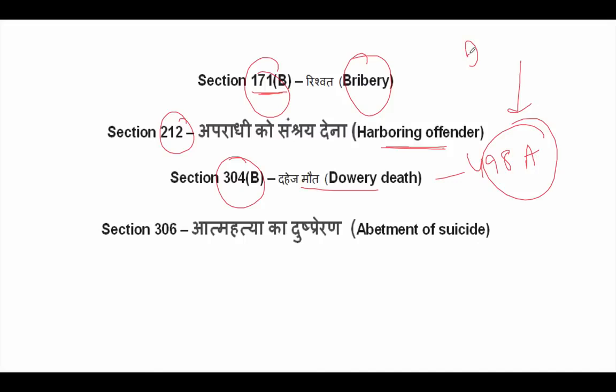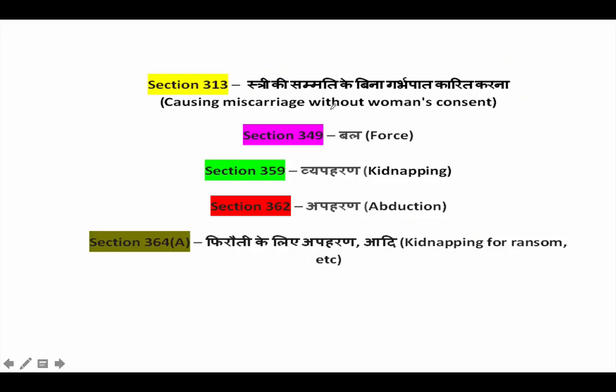This is the most commonly asked question. This is for dowry. Section 498A is misused quite a lot. So section 306 is abetment of suicide. When you try to motivate someone to commit suicide, that is called abetment of suicide. Section 313 is causing the miscarriage without woman's consent. Section 349 defines the use of force.